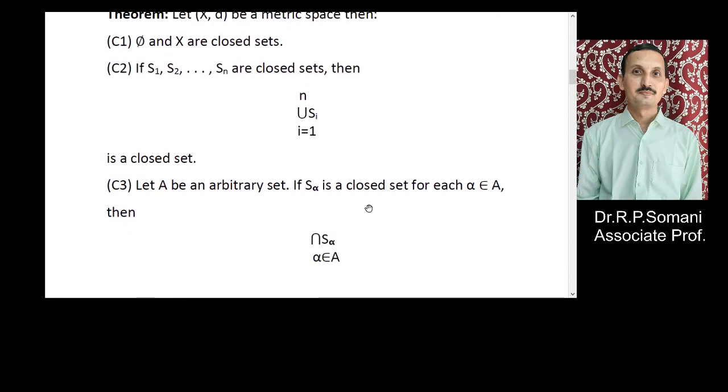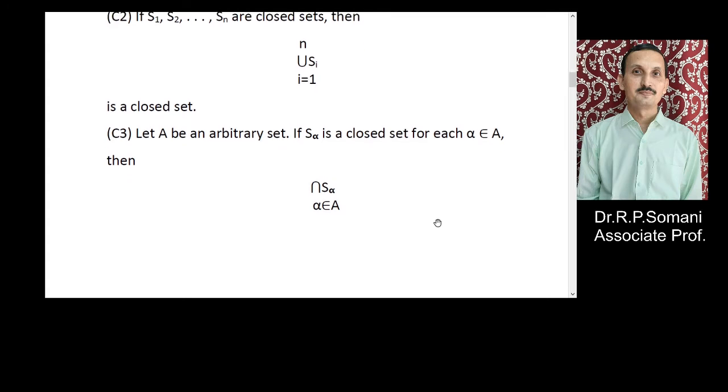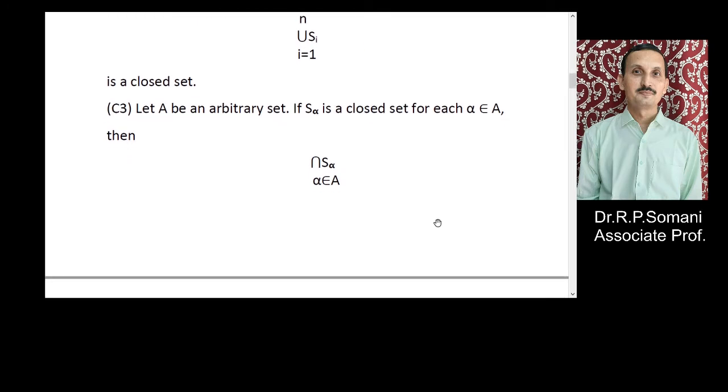The third one is, let A be an arbitrary set, and if S alpha is a closed set for each alpha belongs to A, then the intersection of the S alpha for alpha belongs to A is again a closed set. So here we are considering an arbitrary family of closed sets, then their intersection is again a closed set.